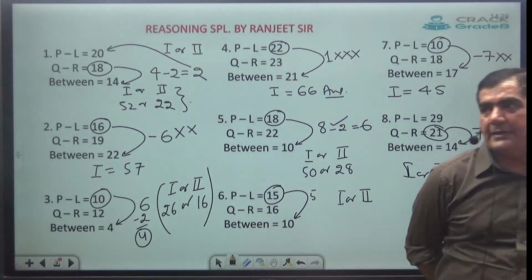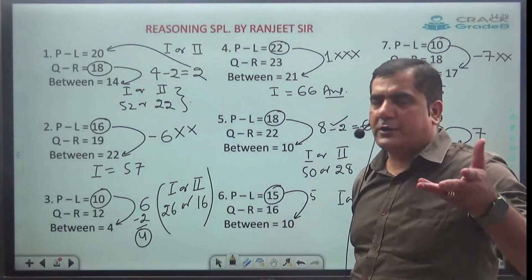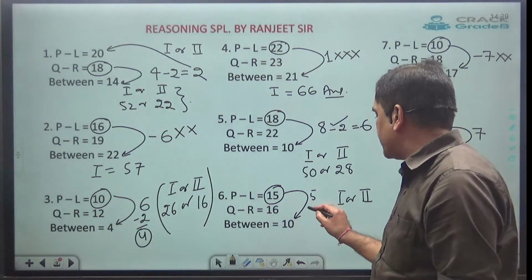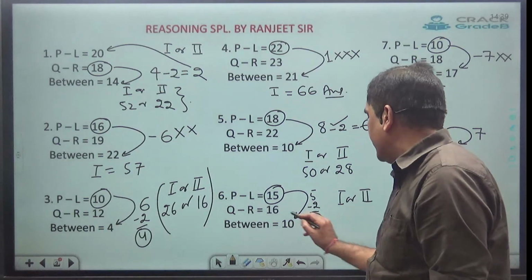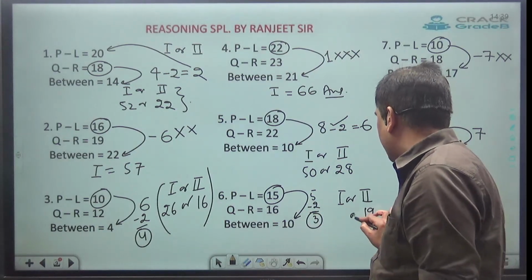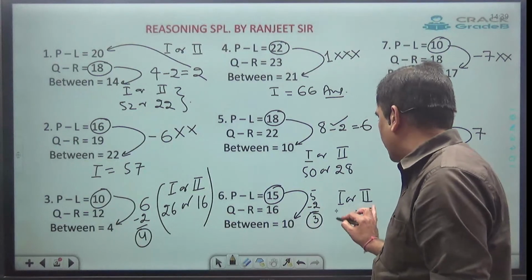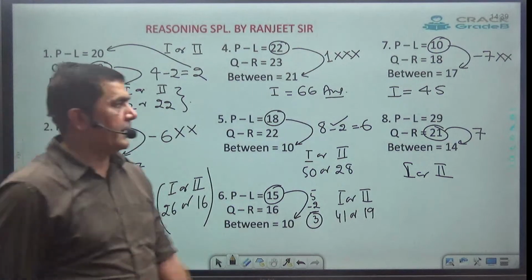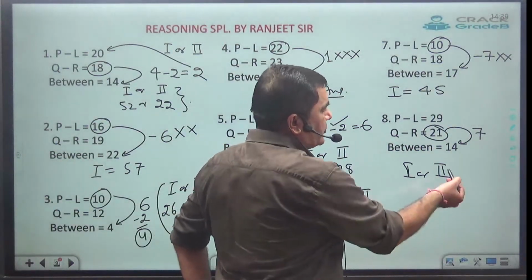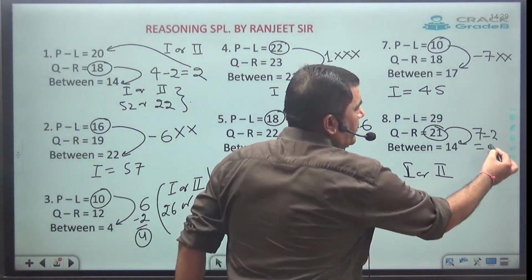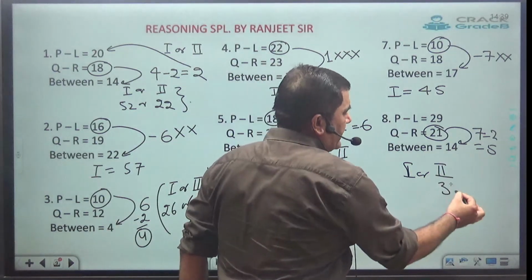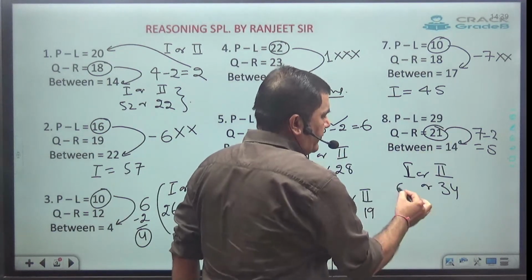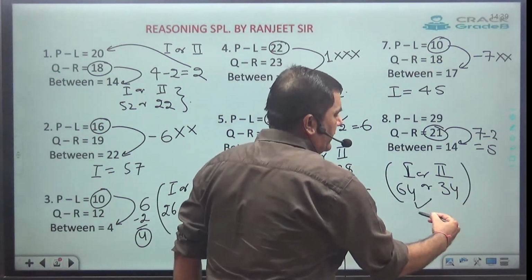Just see, we are getting the answer without touching the pen. No need to plot the diagram. Next one. Here the difference comes out to be 5. Case 2 is possible. 5 minus 2 is 3. 16 plus 3 is 19. Case 1: 30, 41. Here case 2 is possible. 7 minus 2 comes out to be 5. 29 plus 5 is 34. Case 1: 20, 30, 40, 50, 60, 64. So the answer is 64 or 34.